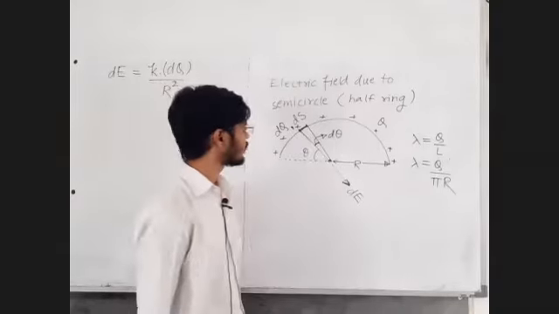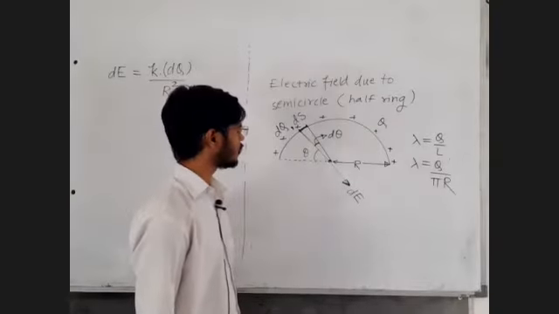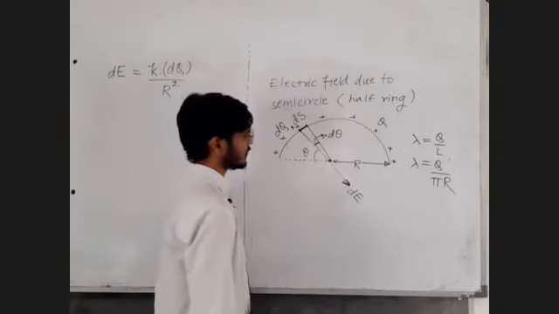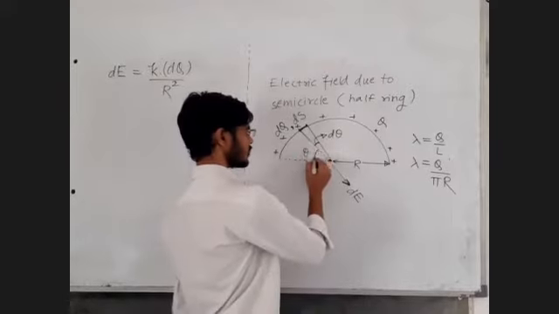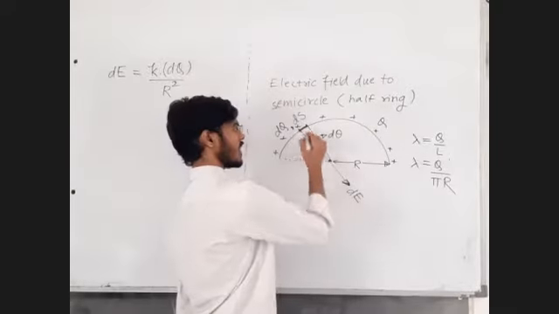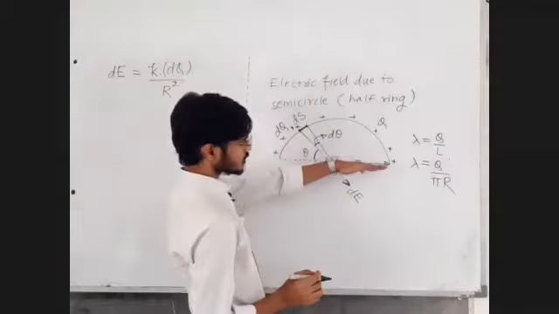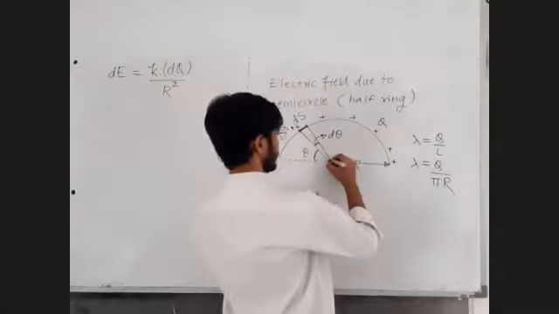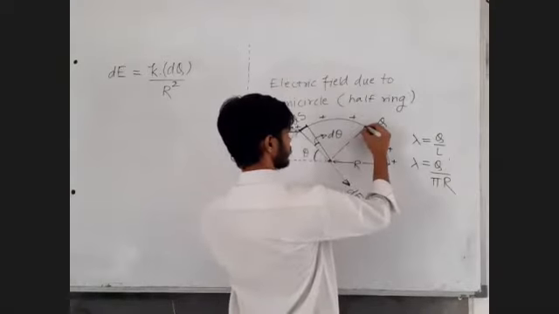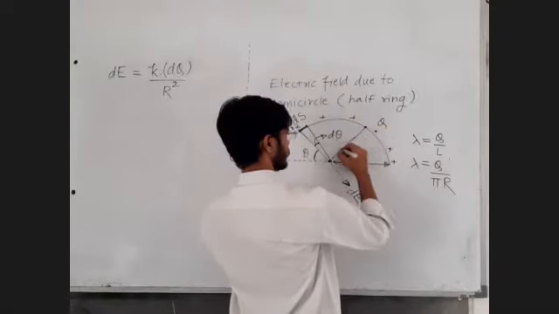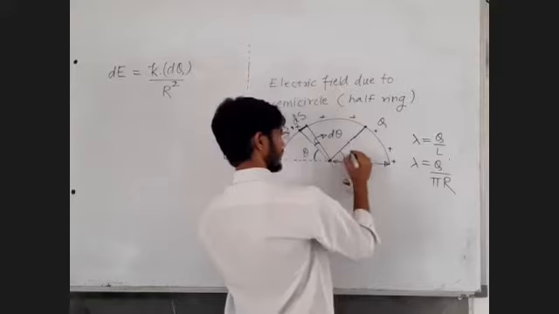Fine. Now similar to this small charge element, from this line let me take another charged element here at this point, at the same angle theta.